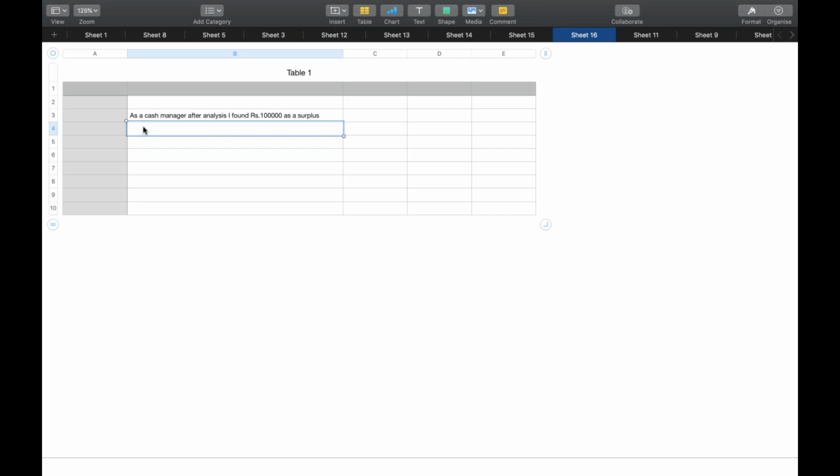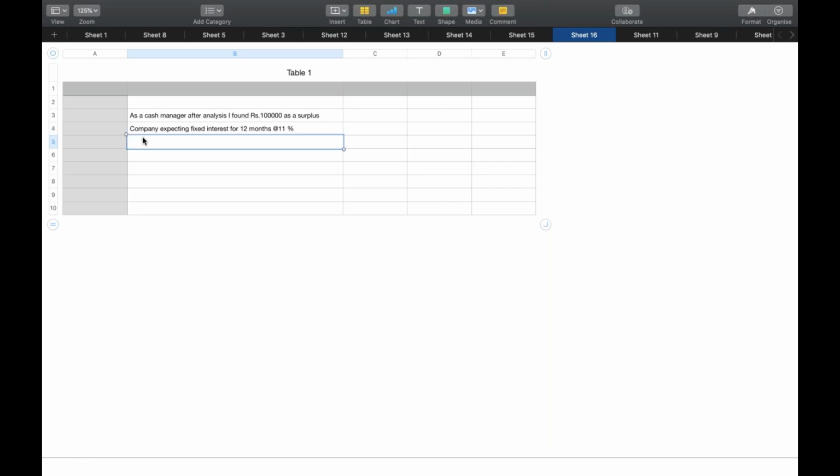Requirement number 1. Company is expecting fixed interest for 12 months. Company is expecting fixed interest for 12 months and at the rate of interest, let's say 11% of interest.